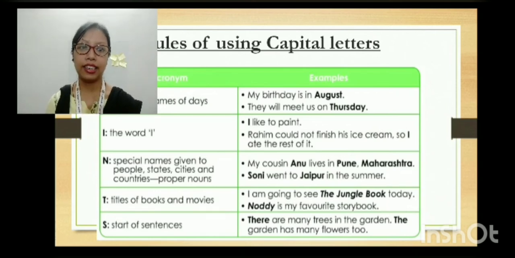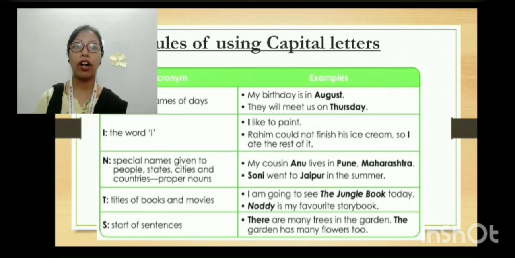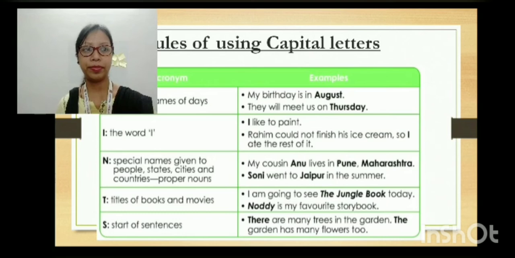Then S, that is the start of a sentence, which we already do: after a full stop or at the beginning of a sentence, we always use a capital letter. There are a few students who, after giving the full stop, start with a small letter. That is the incorrect method. After the full stop we always start with a capital letter. So remember, MINTS is the acronym to memorize the rules of using capital letters.